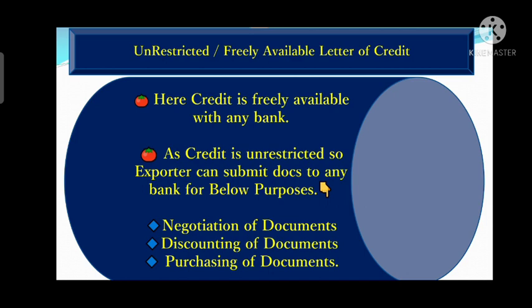All these three words mean the same, but the wording will be different. Whenever the exporter needs to negotiate documents, it can submit them to any bank, because here the credit is available freely. But in case of restricted, it has to submit those documents to a particular bank only, the nominated bank with which the credit is available.